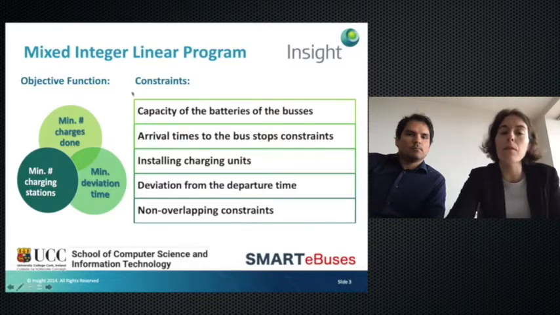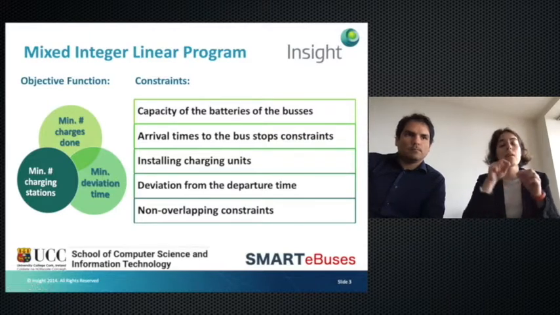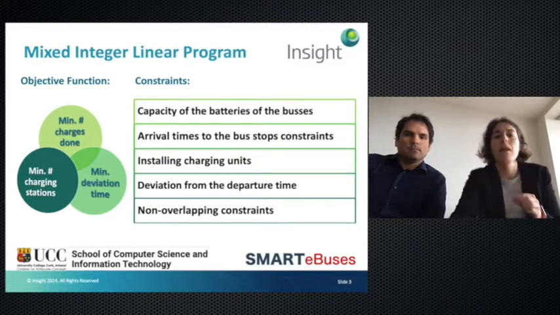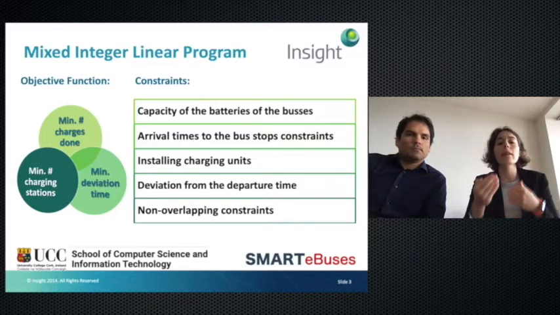There are a couple of constraints here, divided in subgroups. The first one ensures the capacity of the batteries of the buses, because we have to ensure a minimum capacity for reaching from one stop to the next one. The second one is the arrival time to the bus stops constraints. Here we want to compute when the bus is arriving at the next stop, according to how long it was charging in the previous stop and how long it takes to arrive from one stop to the other.